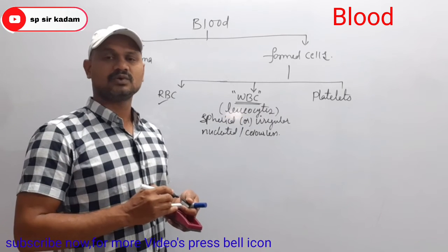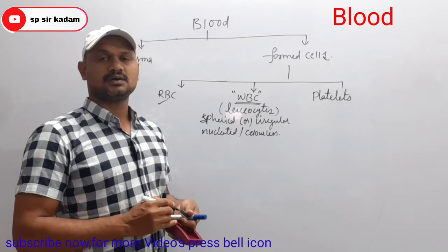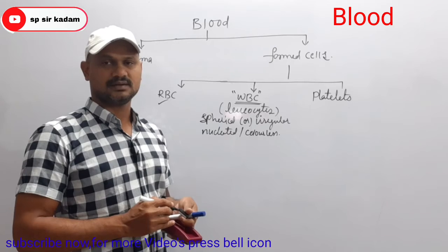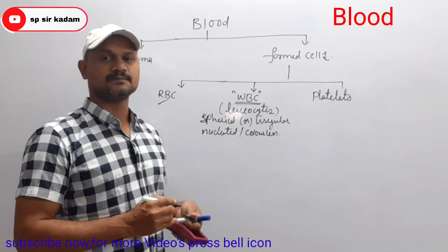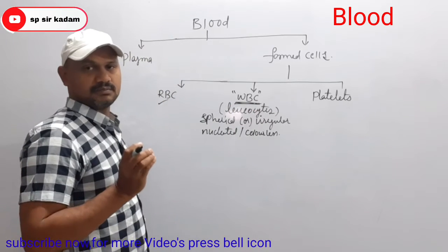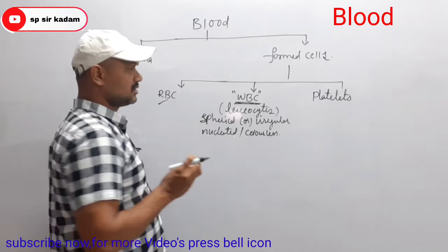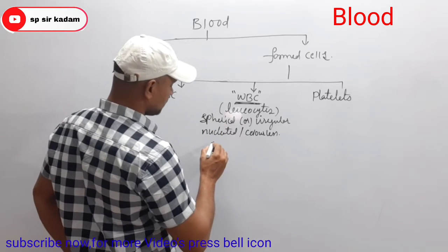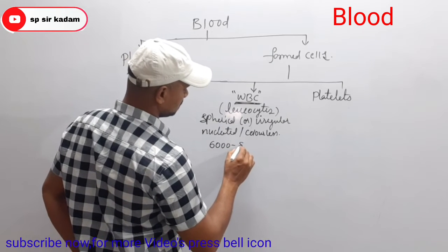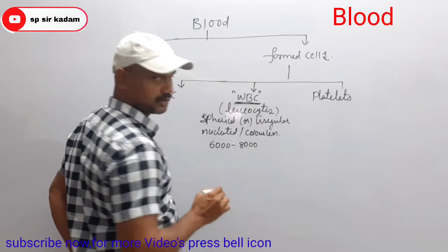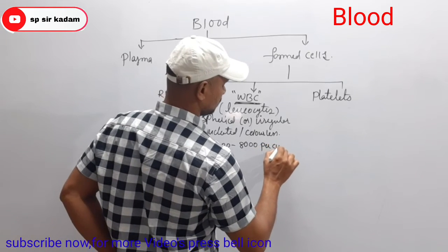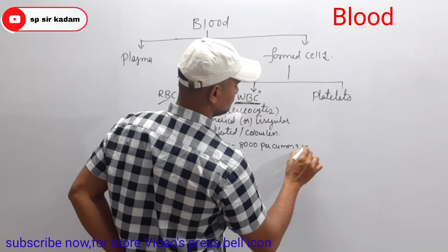Okay, now when we look at the ratio between RBC and WBC, that is 600:1. So WBCs are very few in number compared with RBC. WBC count is 6,000 to 8,000 per cubic millimeter of blood.